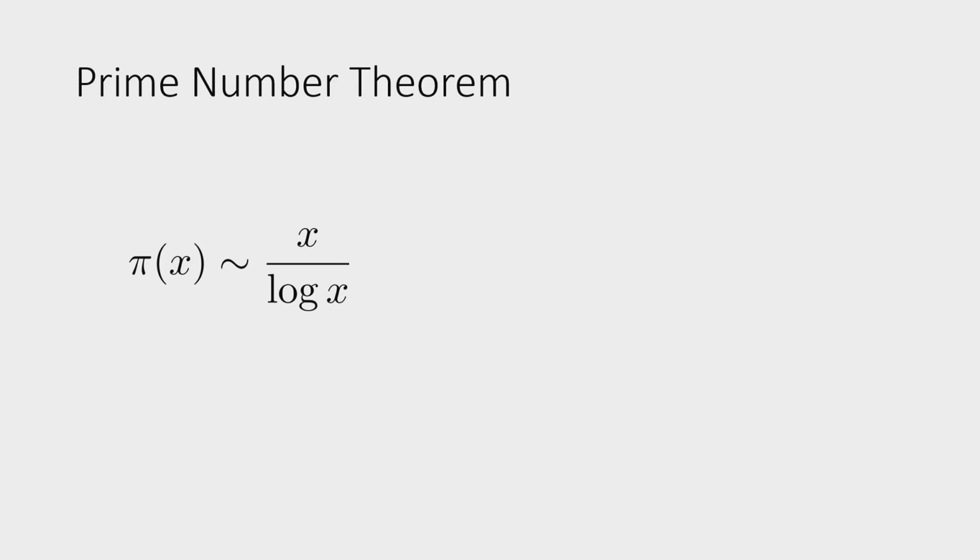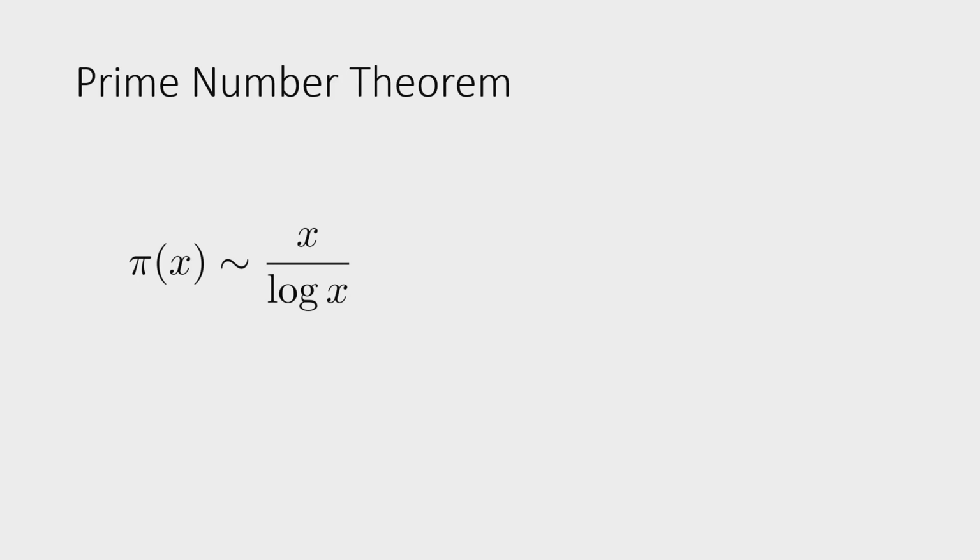And this is quite remarkable because prime numbers have some connections to logarithms, and x over log x does not seem too complicated. If someone were to ask you how many prime numbers there are less than or equal to x, you would probably think it would be a really complicated expression, but now we have just x over log x, which is pretty good. Obviously, the approximation gets better and better the bigger the input gets.